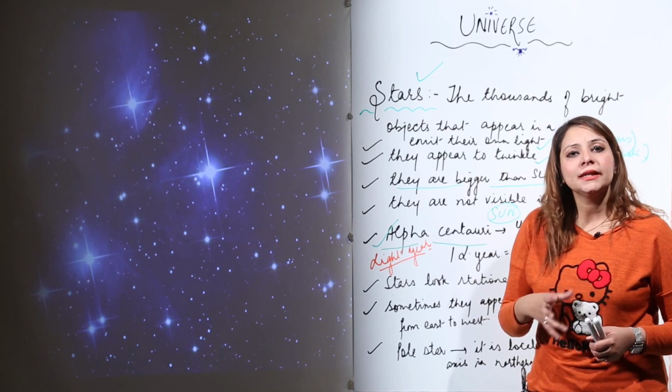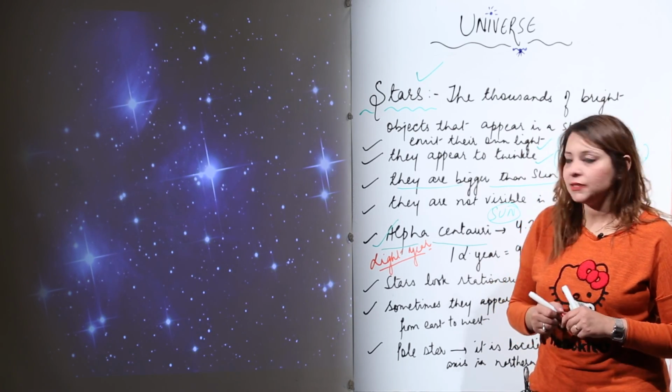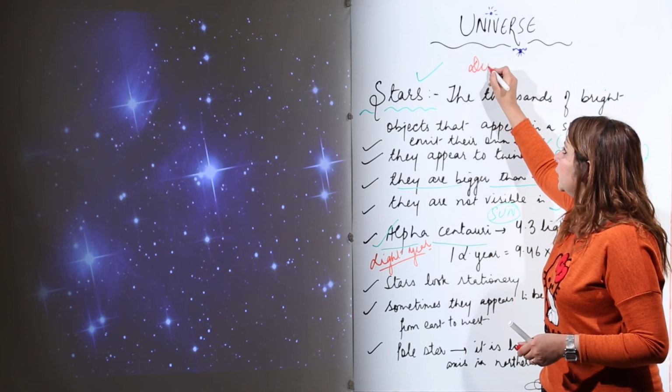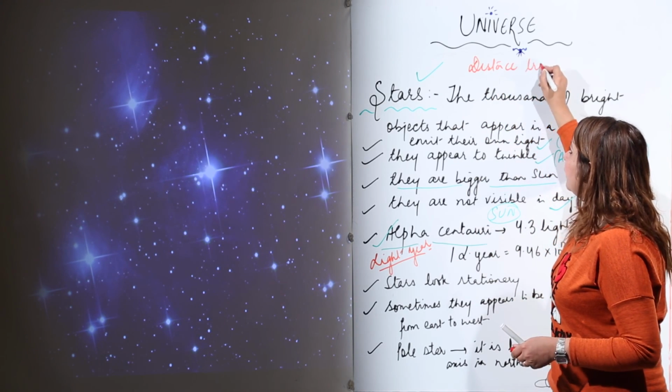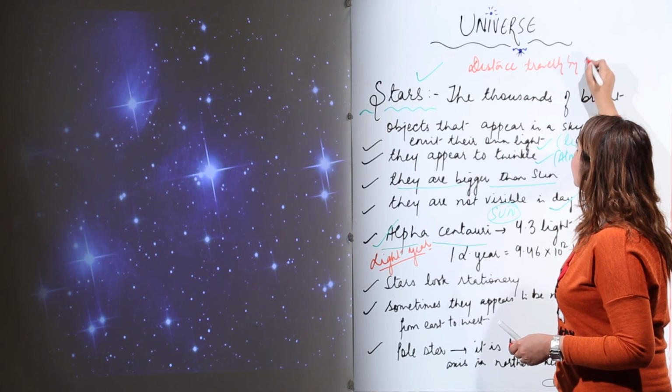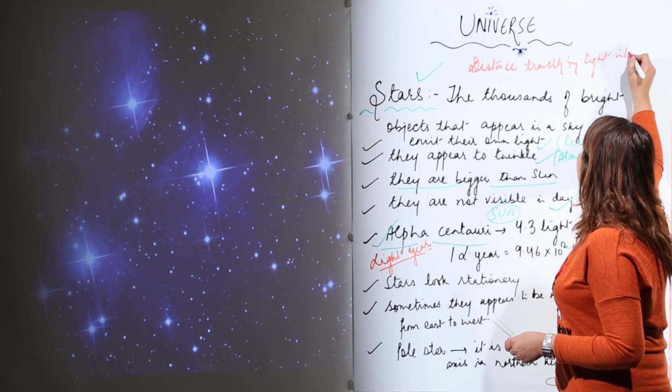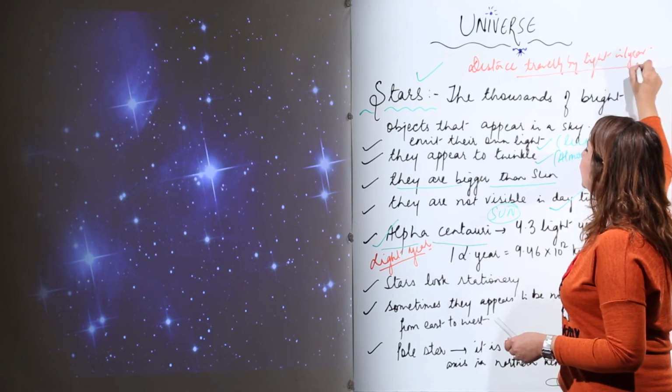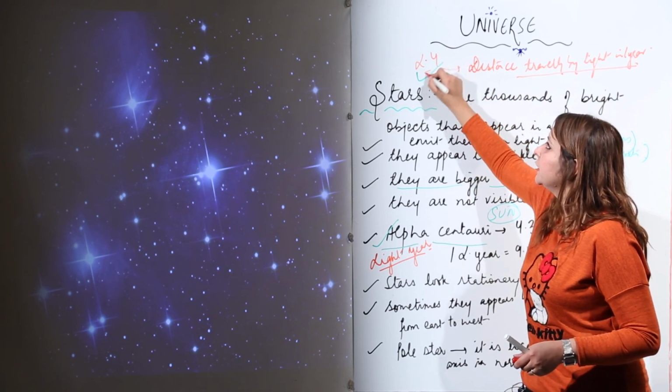How can you define a light year? Light year is the distance travelled by light in 1 year. This is what is called a light year.